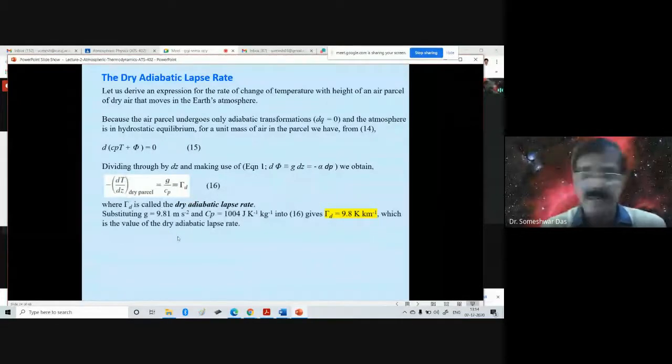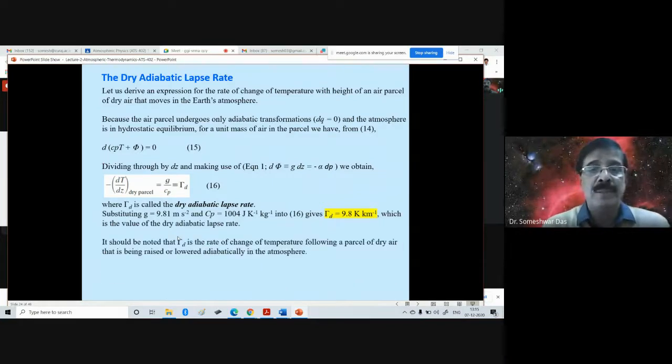Okay, it's very, very important. You have to remember this dry adiabatic lapse rate, because depending upon the lapse rate of the surrounding air, an air parcel will be stable or unstable or neutral in the atmosphere. Okay, stability we shall discuss in the classes later on.